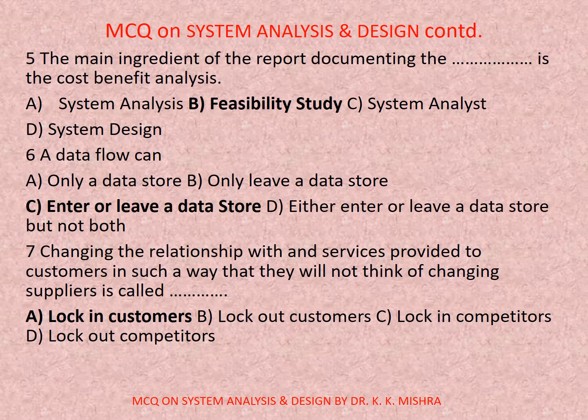5. The main ingredient of the report documenting the dash is the cost benefit analysis. Options are A. System analysis, B. Feasibility study, C. System analyst, D. System design. Correct option is B. Feasibility study.